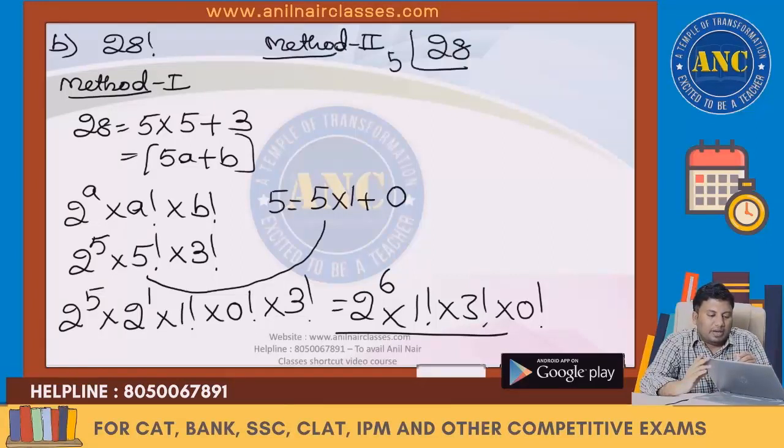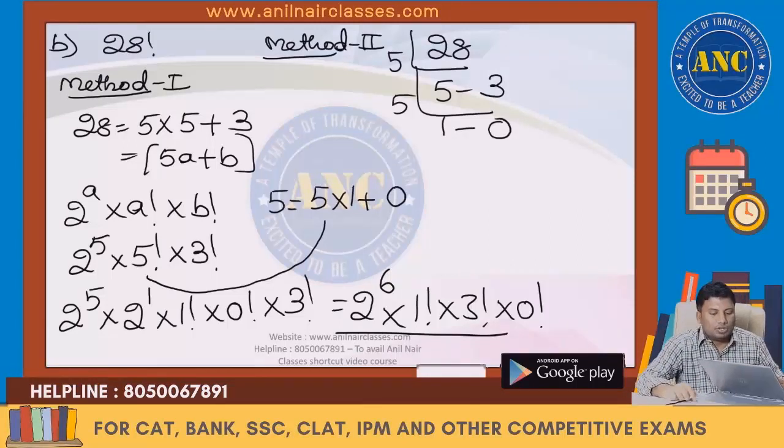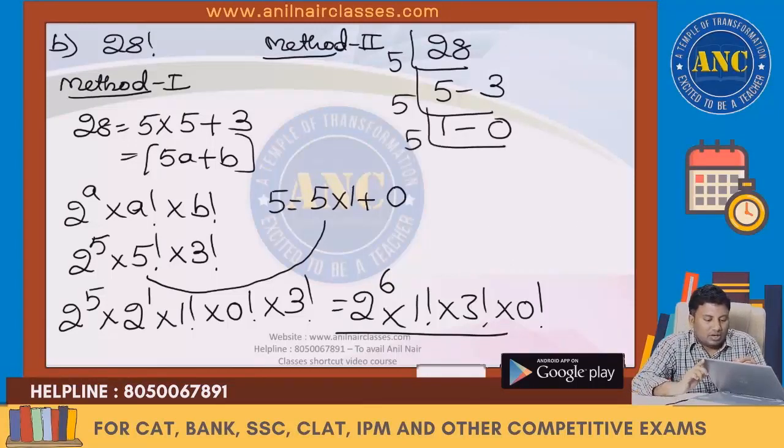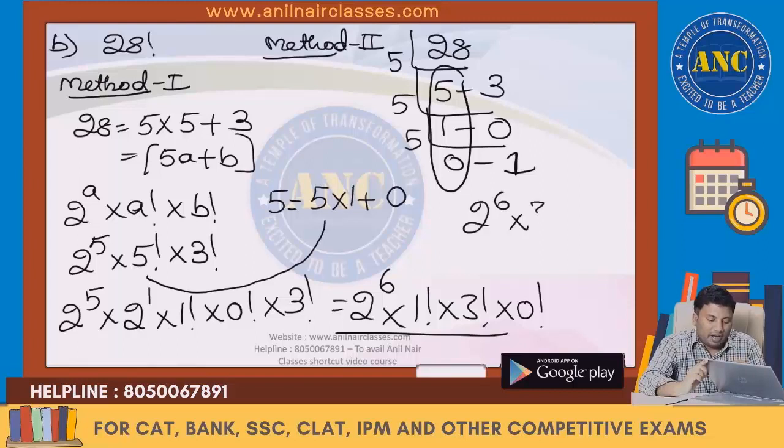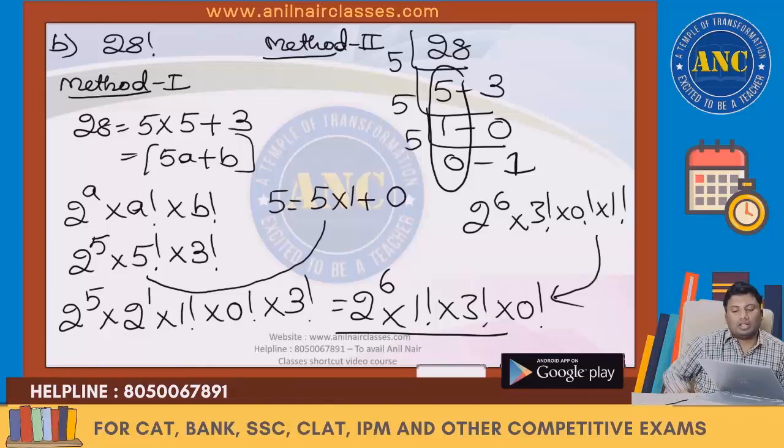That is what I was trying to tell you using this. 28 divided by 5: 5 5s are 25, remainder 3. 5 1s are 5, remainder 0. 5 zeros are 0, remainder 1. Add all this: 5 plus 1 plus 0, it is 2 power 6. Apply factorial for all the numbers. That is exactly what we got. I hope you are all there with me.